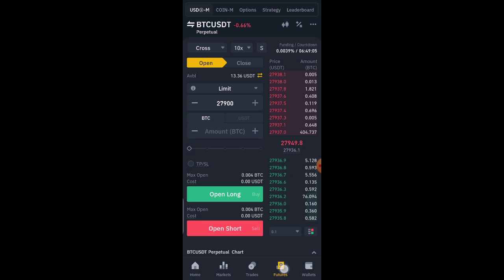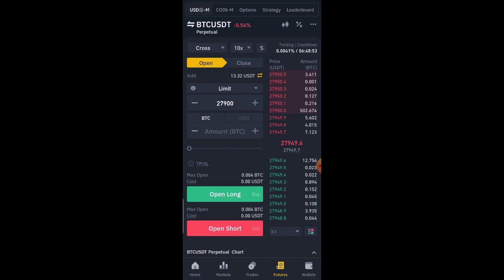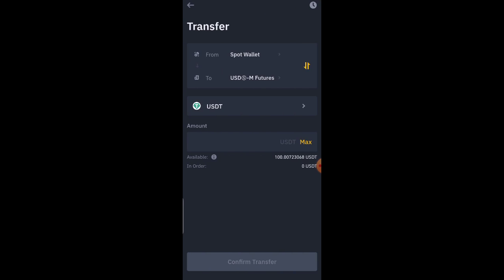So once you go there, click on it. Then once you get to this futures section, the first thing you need to do is to come here and click on this forward and backward arrow here. That will take us to where we're going to fund our Binance futures account. So I'm going to click on it now. Now we're on this section where we are going to fund our futures account. But before you do this, make sure you have deposited money into your spot